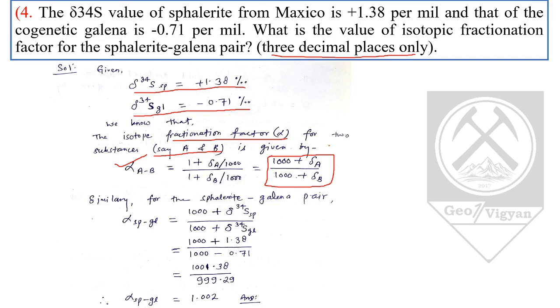Similarly, as we have been asked here for the sphalerite galena pair, we will keep the values of delta A and delta B in this equation. On putting the values in this equation, we get alpha sphalerite by galena to be 1.002. Please do note we have to write the answer to 3 decimal places as given in the question. Now what is delta 34? Delta 34 is the ratio of two stable isotopes of sulfur, that is 34S and 32S.